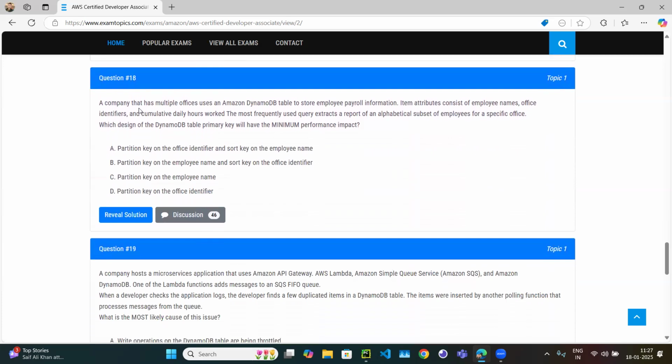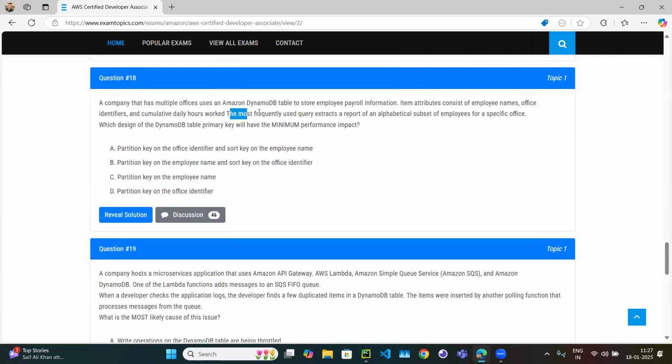Question 18. A company that has multiple offices uses an Amazon DynamoDB table to store employee payroll. So there is one company which has multiple offices and they are using an Amazon DynamoDB table to store the employee payroll information. So maybe which office the employee works in, what is the salary structure, all these things. So what are the item attributes? Employee name, definitely correct. Office, and how many daily hours that particular employee is working.